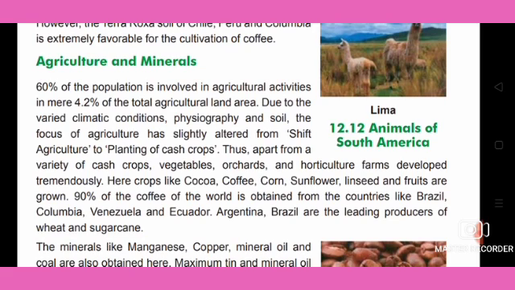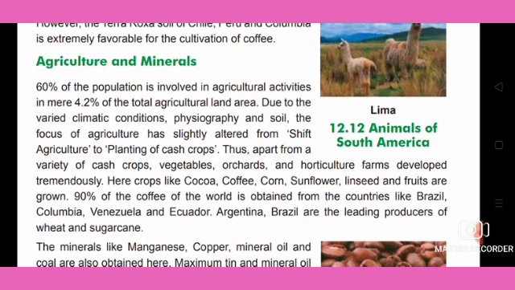Due to the varied climate conditions, physiography and soil, the main focus of agriculture has slightly altered from shifting agriculture to the planting of cash crops.